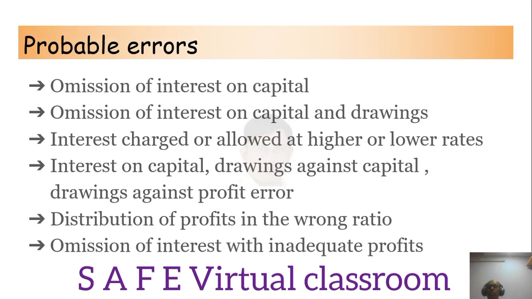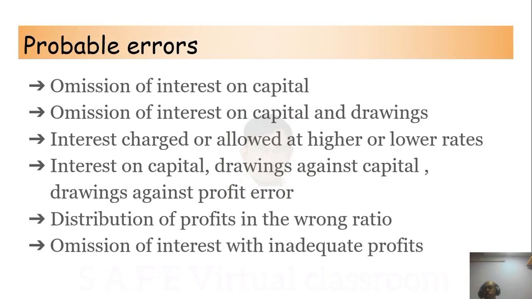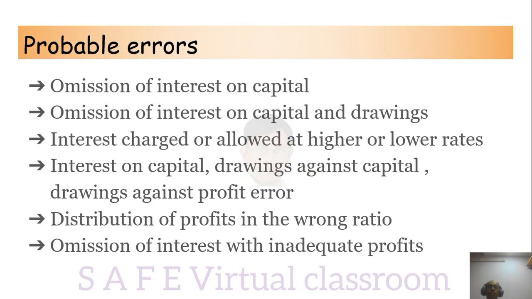So again, what are the probable errors that can happen? Omission of interest on capital, omission of interest on capital and drawings also. Interest on capital and drawings allowed or charged at higher or lower rates. Interest on capital and drawings against profit error. Distribution of profit in the wrong ratio. Instead of dividing in equal ratio, you might have given it in 3:2:1 or something like that. Omission of interest with inadequate profits.